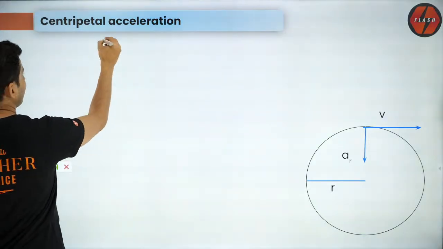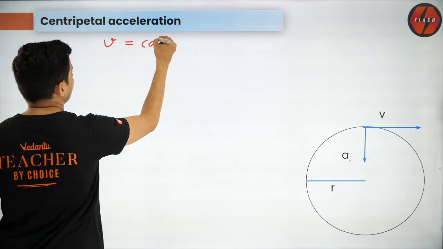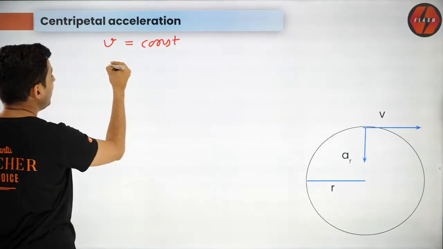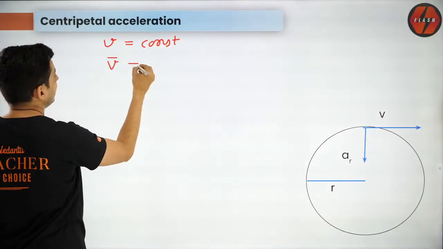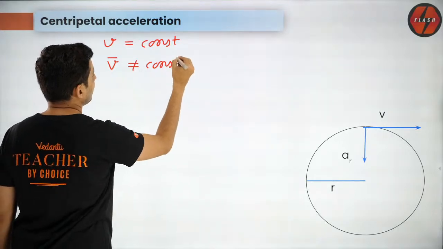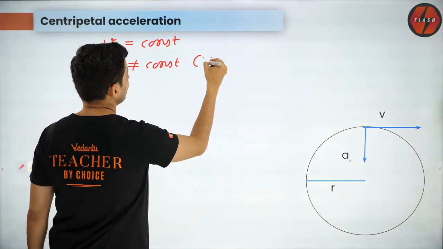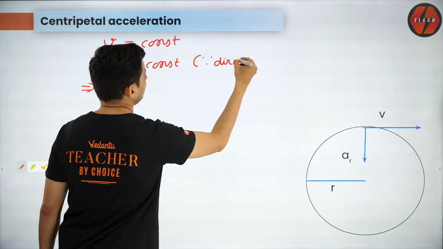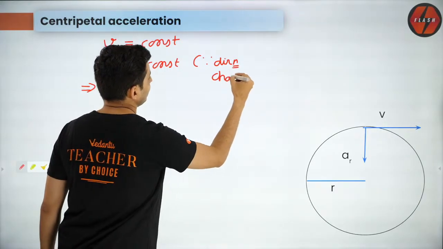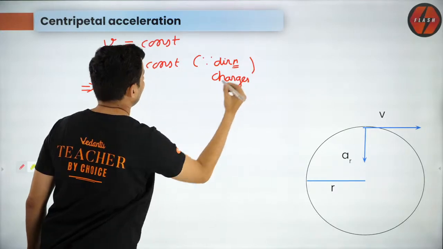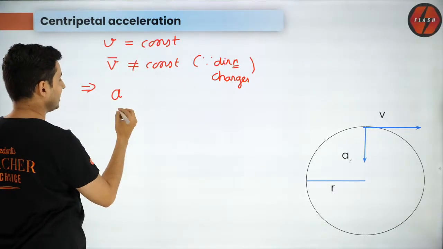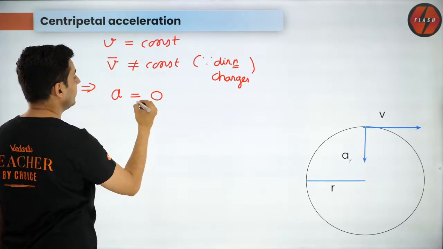So v is constant, but v vector is not constant. That clearly tells, and why is it not constant? Since direction changes, and because of that the acceleration is not zero.